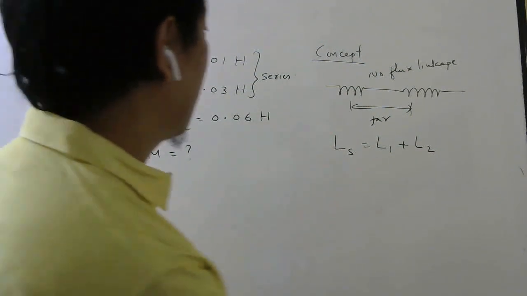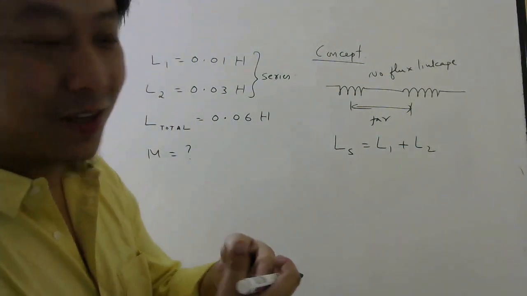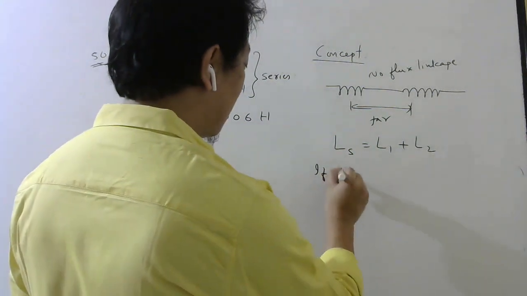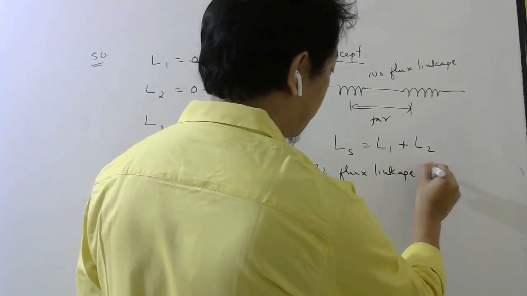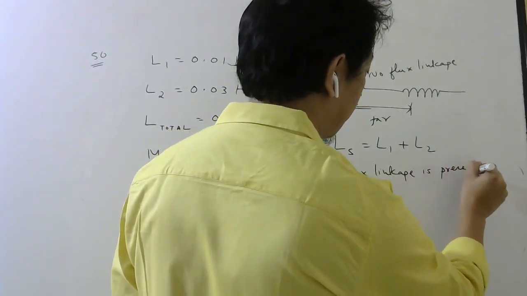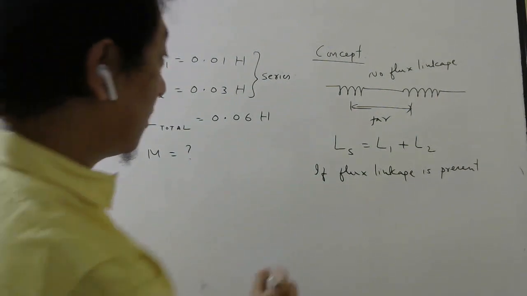Okay, but in this problem they are asking mutual inductance. So clearly there is some flux linkage. So if flux linkage is present, that means if they are near, then there are two possibilities.